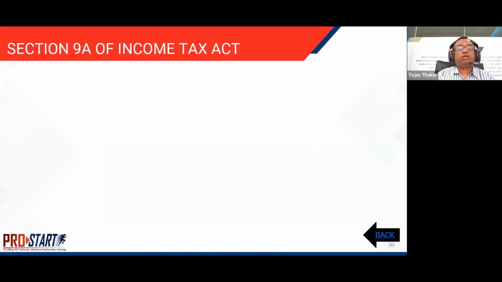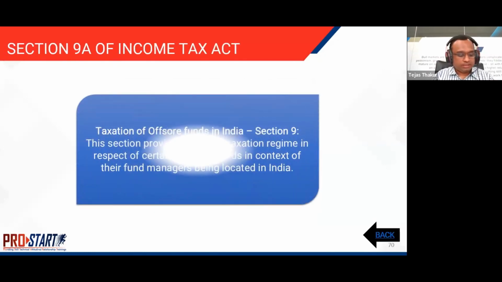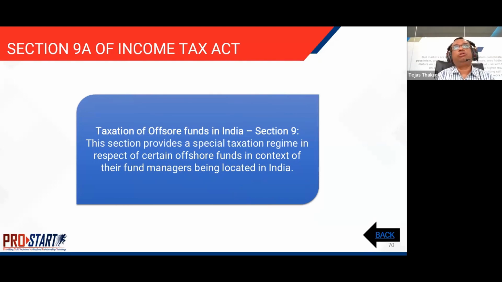The last point on this taxation bit is Section 9A of the Income Tax Act. This is a new section which was introduced last year, which provides a special taxation regime in respect of certain offshore funds in the context of the fund managers being located in India.